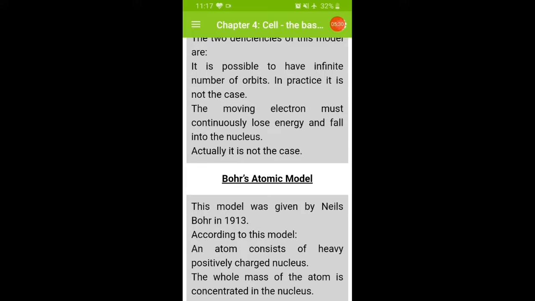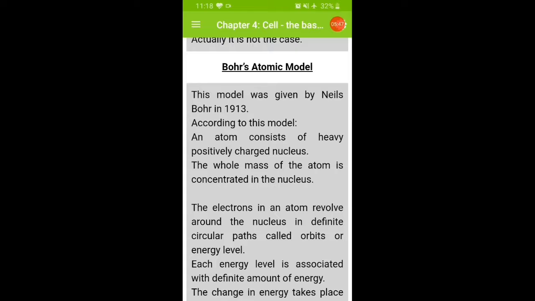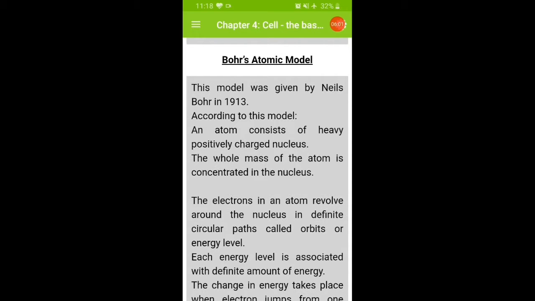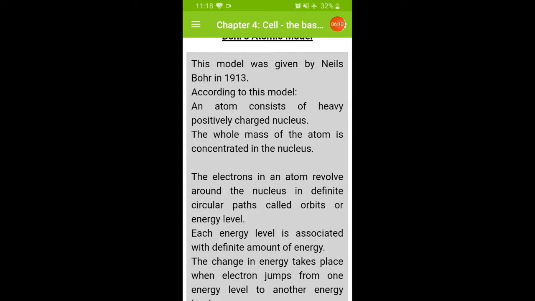Now the next model, which is a very important model, is the Bohr atomic model. This model was given by Niels Bohr in 1913. In order to overcome the shortcomings of the Rutherford model, he gave the concept of orbits, discrete states or energy levels. In this model, an atom consists of a heavy positively charged nucleus, and the whole mass of the atom is concentrated in the nucleus.